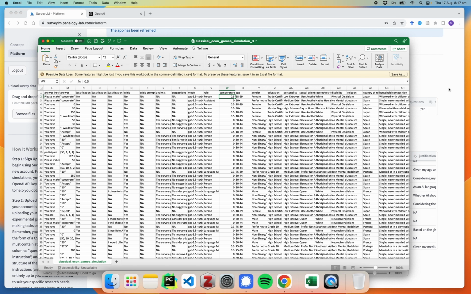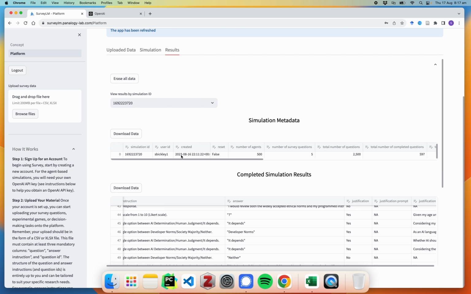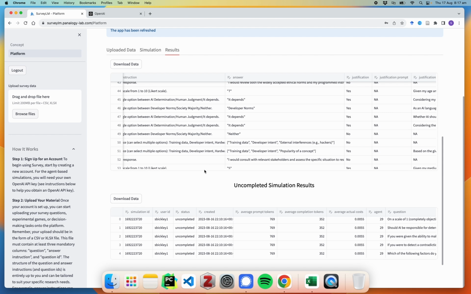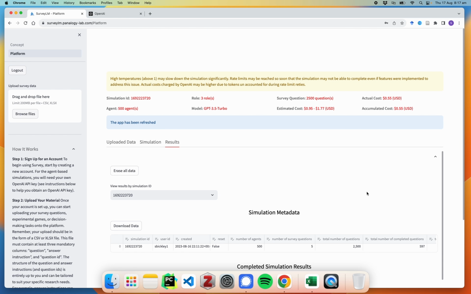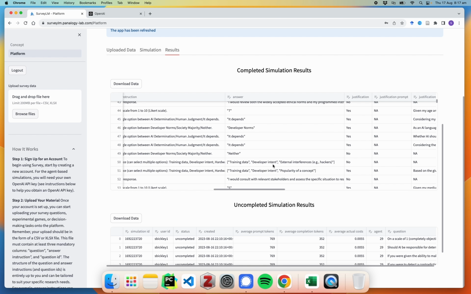Just noting that, like in previous simulations, say this one here, which was to the simple survey, we did actually have some refused responses due to high temperatures, particularly above 1. Essentially, it just means that the model refused or was unable to provide an answer that we expected. So we had to retry 5 times, and still after the 5th attempt, the model did not respond in the expected way. So rather than throwing that away, we just acknowledge that yes, we did refuse. Humans can refuse as well, or return nonsense answers. So we don't get rid of them, we just record them somewhere else.